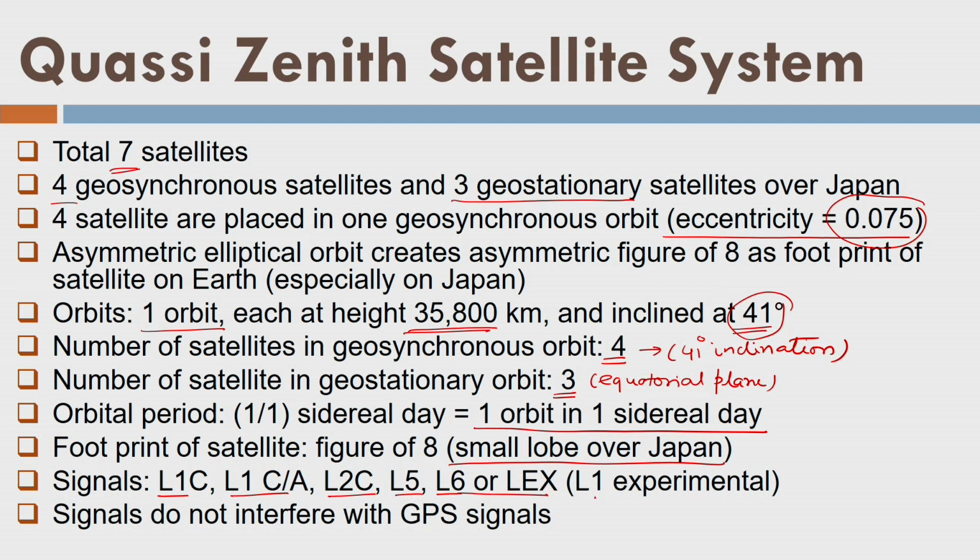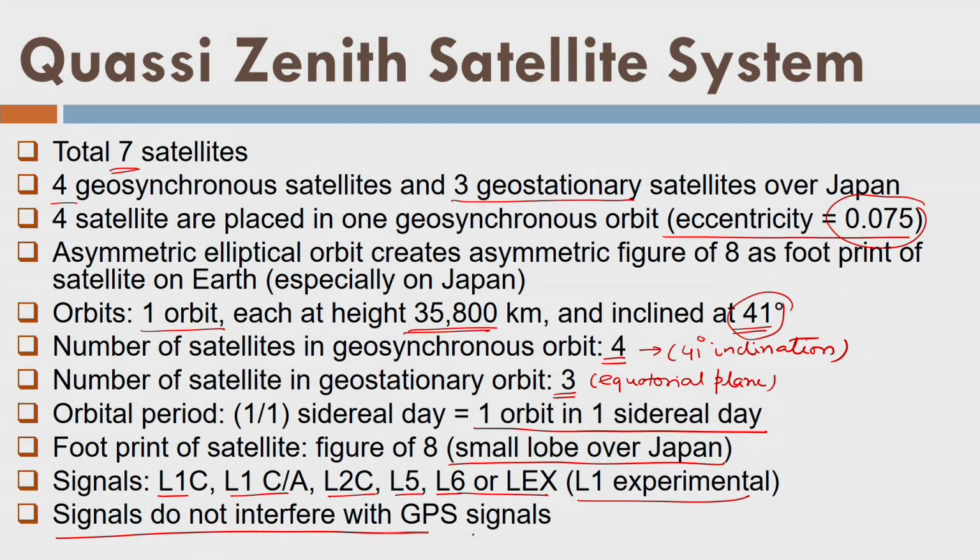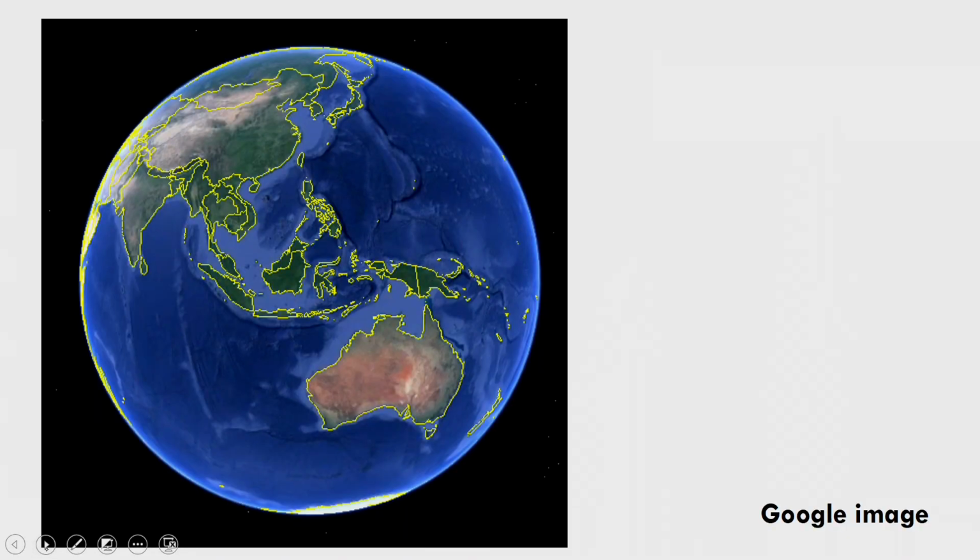LEX. It's also called LEX, that is L1 experimental. They have some different signals, which are slightly different from the GPS, but L1, L2, and L5 are the same, right? Again, signals do not interfere. Okay. So let us draw the 41 degree line like this.